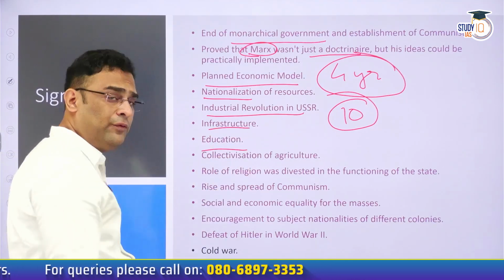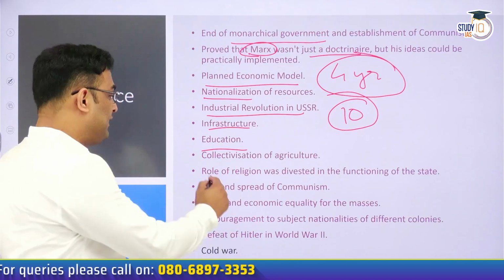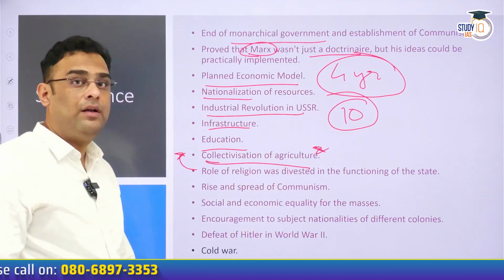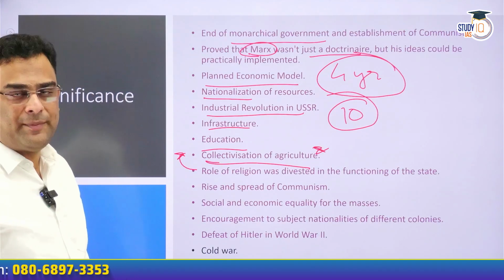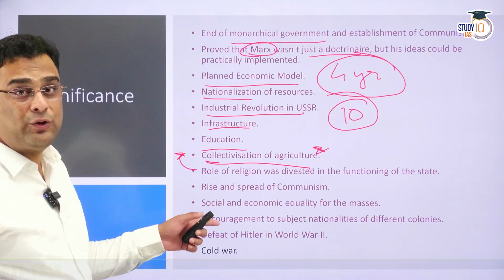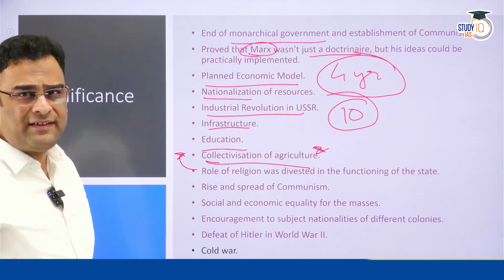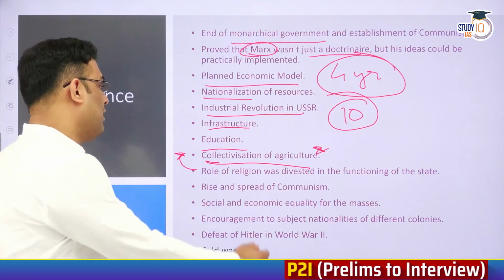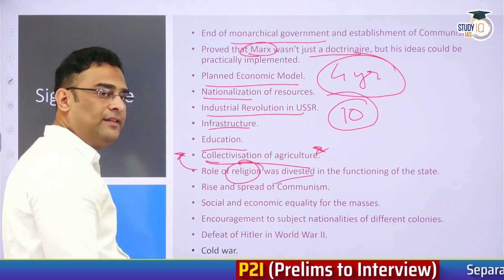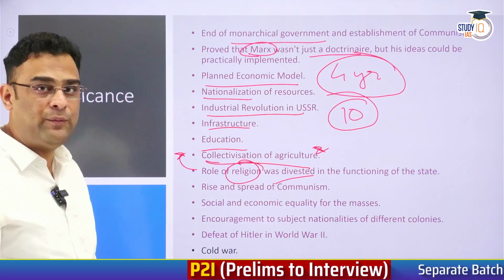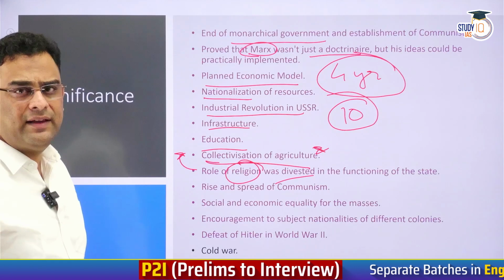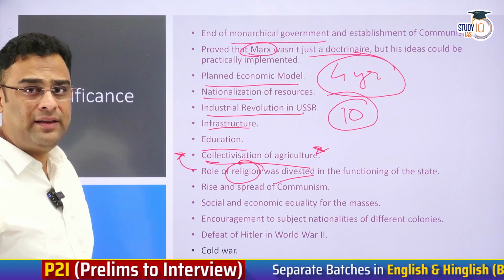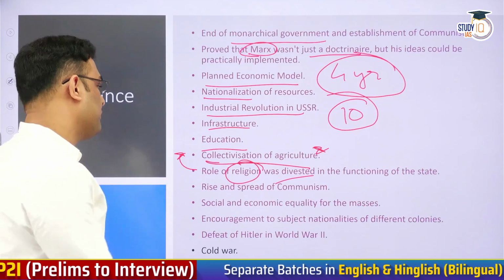Infrastructure, education were focused upon. Ideas such as collectivization of agriculture were implemented. Earlier thought was cooperative farming, and then later it was modified to collective farming. The concept is given in NCERT, so I'm not explaining the difference here. Role of religion was divested. State was completely secular and atheism was encouraged. So this, in a way, tried to reduce the excesses that were associated with religion-dominated society.